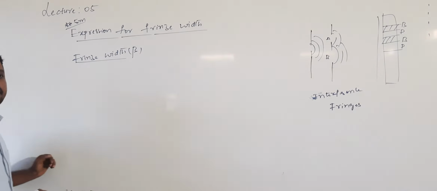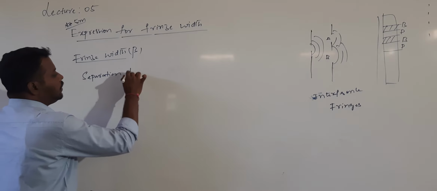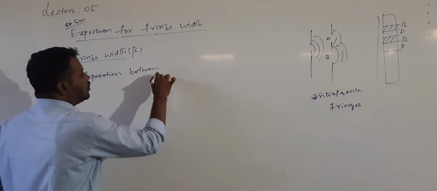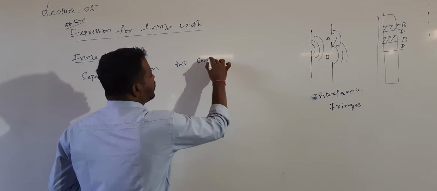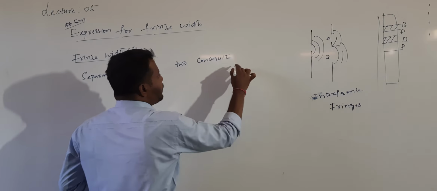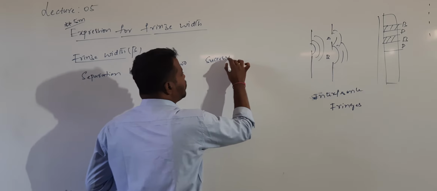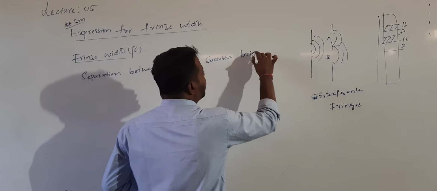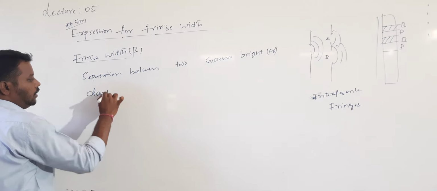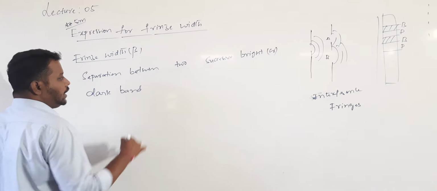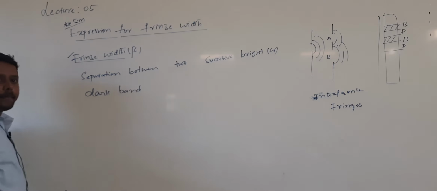The fringe width is the separation between two successive bright bands or two successive dark bands. The separation between either two successive bright bands or two successive dark bands is called the fringe width.